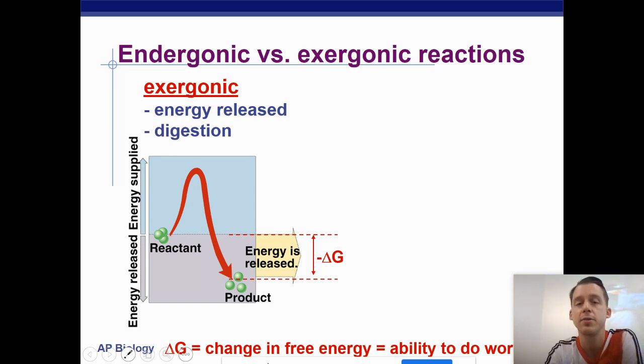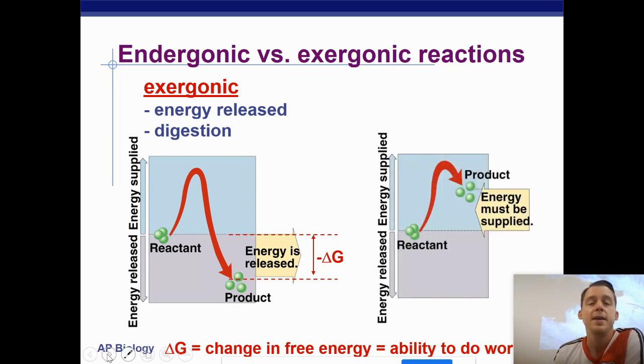So that is a negative delta G. Energy is released, so something else can take it and use it to do work. That's important. We also want to note that we are increasing disorder by releasing this energy. The products are at a lower energy state, and therefore things are less ordered.